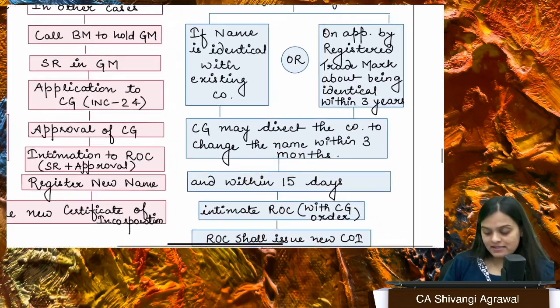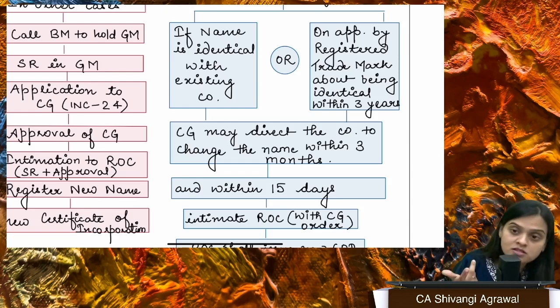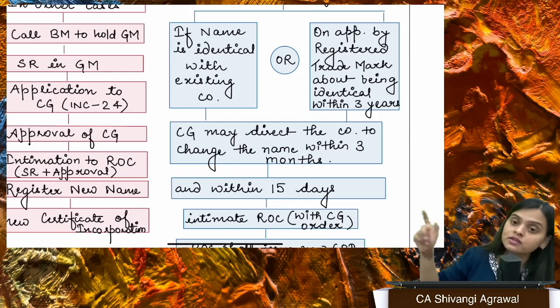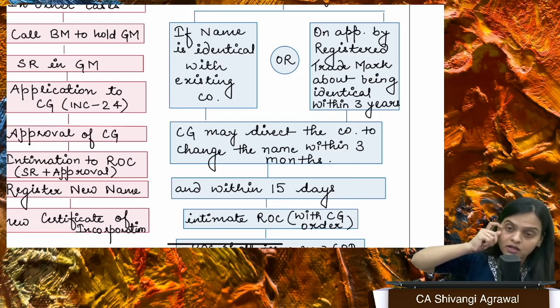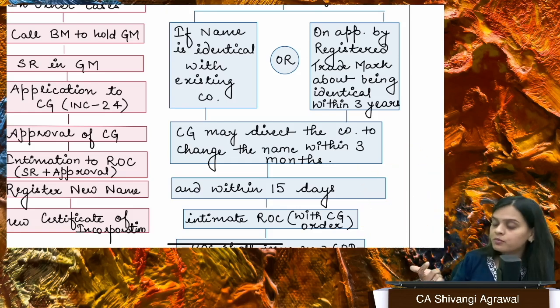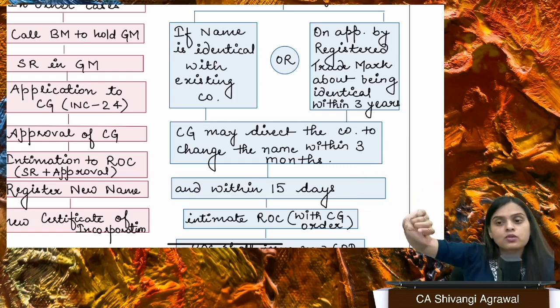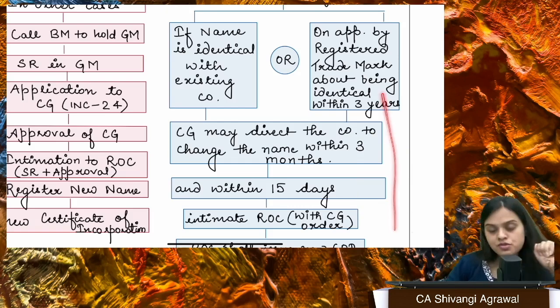Okay. Second case, if there is a registered trademark, like Book My Video, let's say, right? So it is a registered trademark, and somebody formed a company with Book My Video Private Limited. Now I might have an objection because I already have a brand name in this particular thing, right? So I raise an objection within 3 years of their incorporation. Okay, I have made an objection to ROC, and what is ROC going to do? Central government works through ROC only. So central government is going to direct that particular company, no, change your name within 3 months, and the same entire process is going to follow.